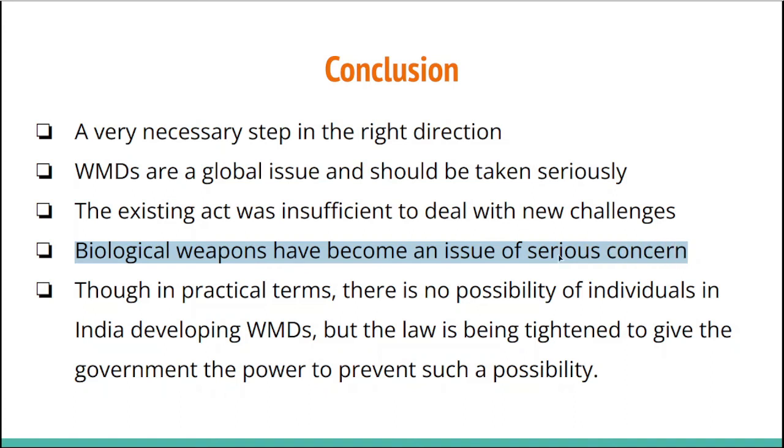We are all aware that there have been many conspiracy theories regarding COVID-19 being itself a biological weapon released by China, and the involvement of Dr. Fauci has also been questioned, though that is not the concern of this video. Though in practical terms, there is no possibility of an individual or individuals in India developing weapons of mass destruction by themselves, this law is being tightened to give the government the power to prevent such a possibility. So the government doesn't want to leave any possibility open and wants to be prepared for anything which might be considered bad.